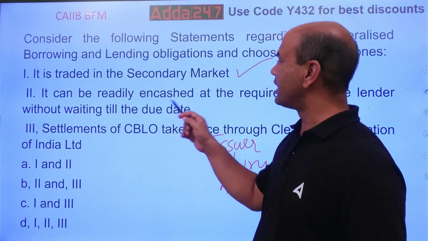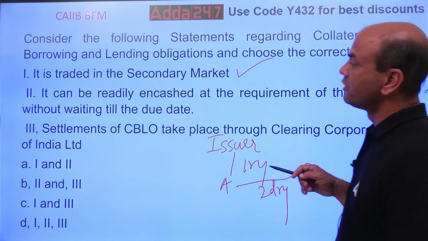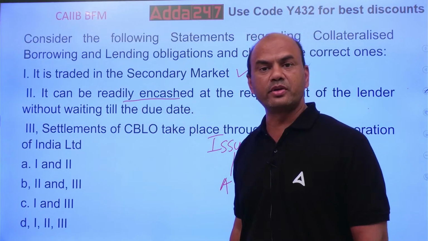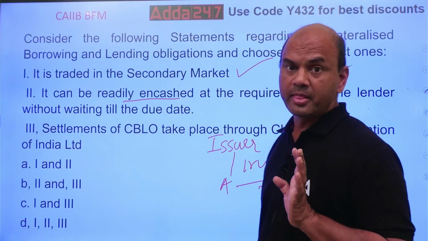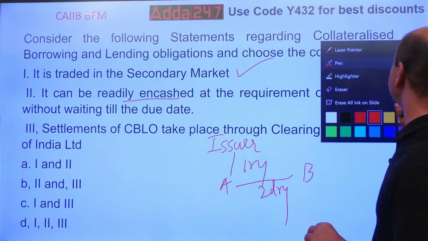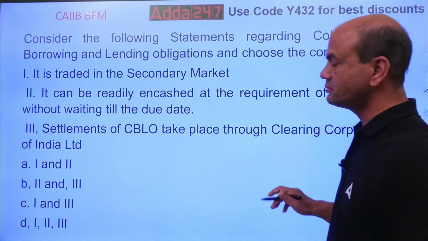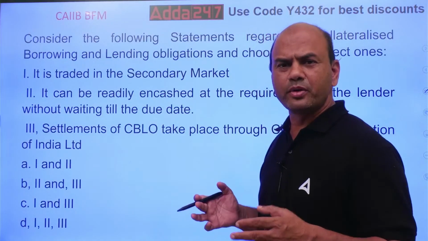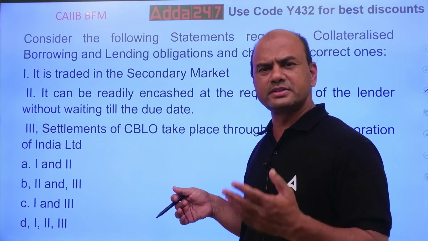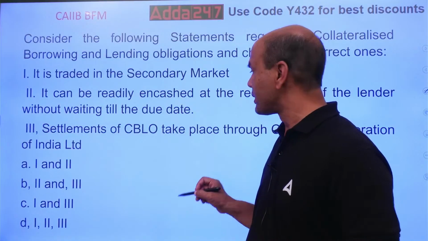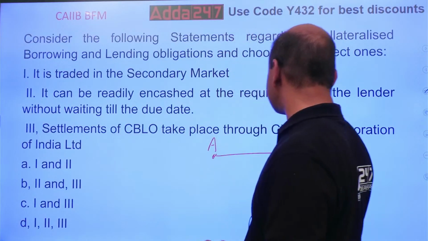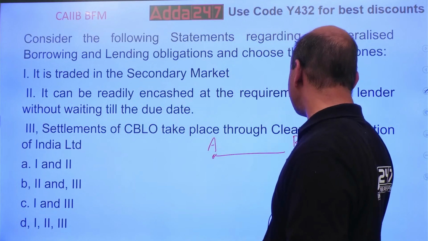It can be readily encashed at the requirement of the lender without waiting till the due date. Readily encashed means what? Till the due date. What do you mean by due date? This is similar to bonds. Whenever you purchase any bond, the bond is traded in the secondary market. Similarly, CBLO is traded in the secondary market. We deal in debentures generally, CPs, commercial papers. So if I purchase it from some party A, this is B, I am purchasing it.